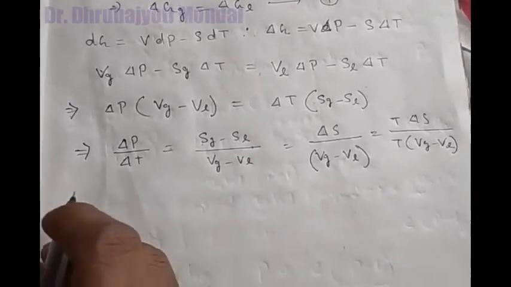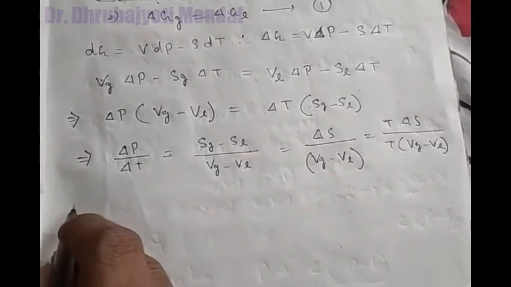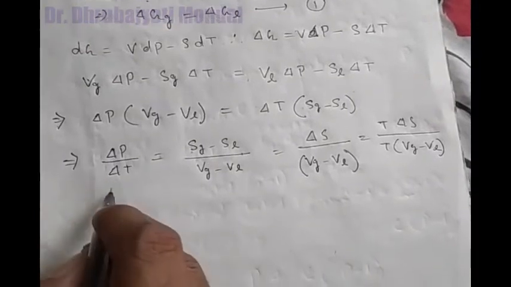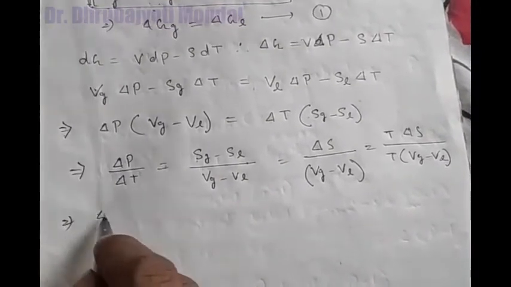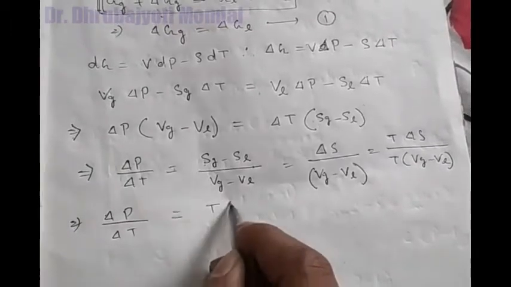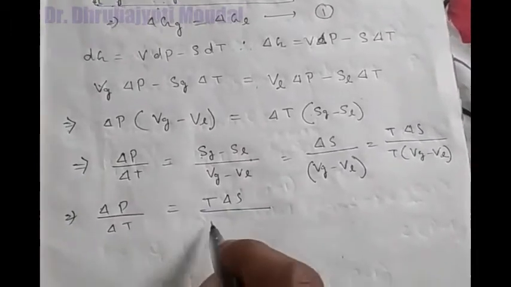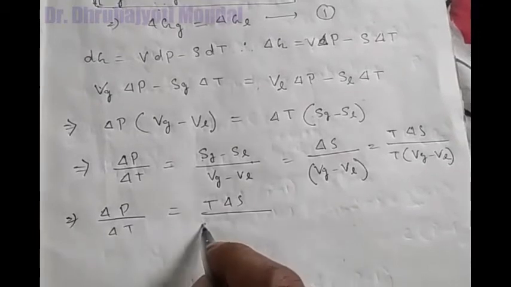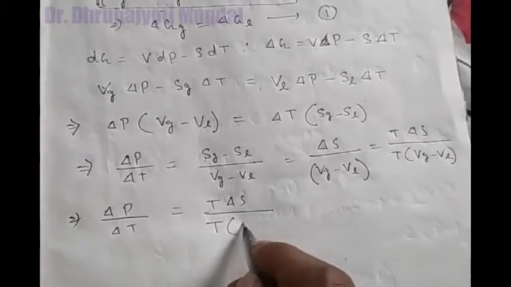So finally, delta P divided by delta T is equal to T delta S divided by T (Vg minus Vl).